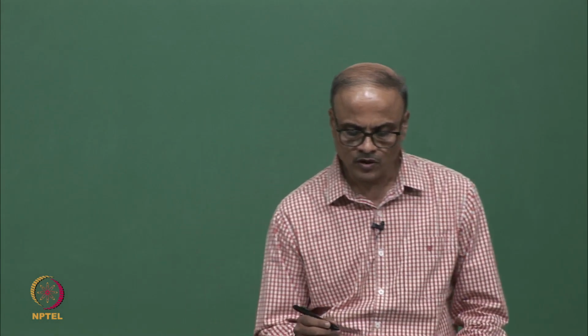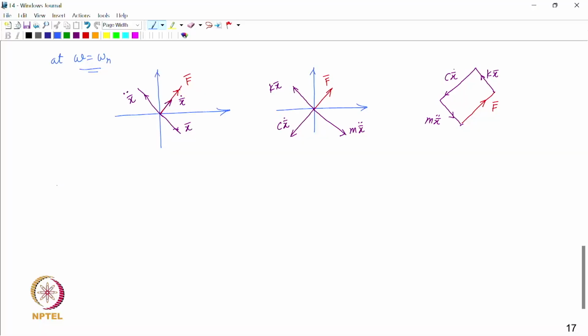So let us finally look at what the frequency response function, FRF, is. Earlier we defined the FRF alpha omega as the ratio of the steady state part of the response, in this case x bar PO, divided by F naught, and x bar PO we obtained as F naught upon k minus m omega square plus i omega c.